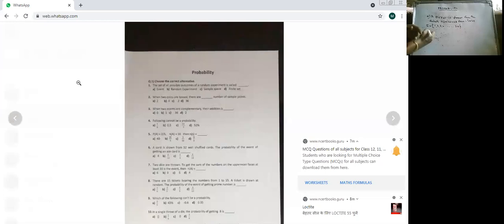Then sums on cards come. Playing cards. There are 52 playing cards. I will just give a brief about the cards. They have 4 types: heart, diamond, clubs, and spade. These 2 are red cards. These 2 are black cards.